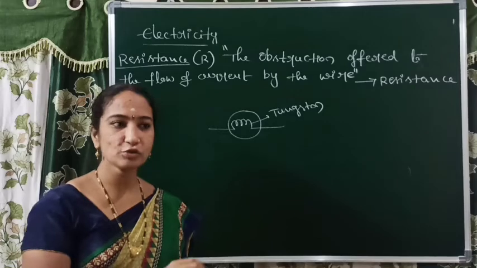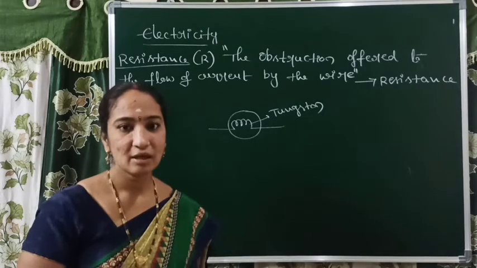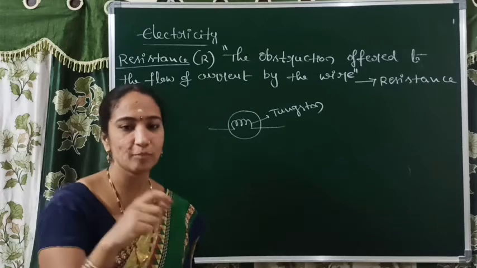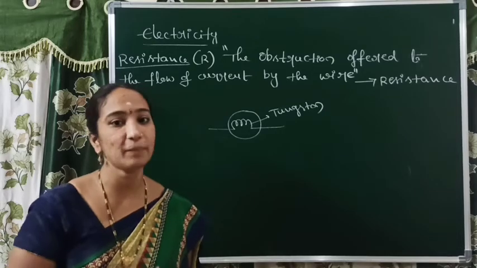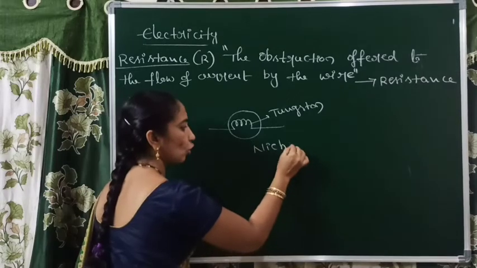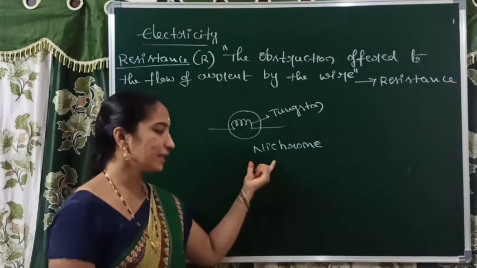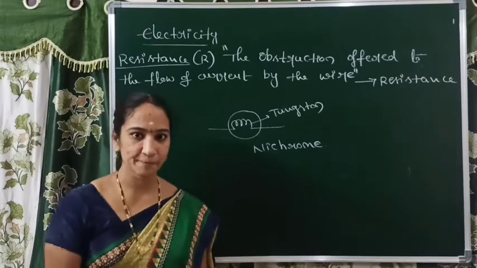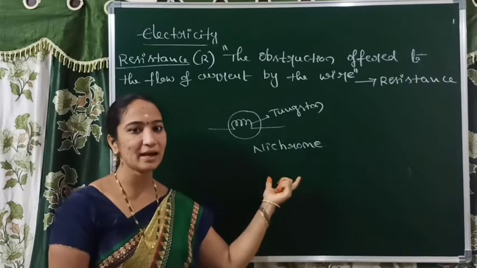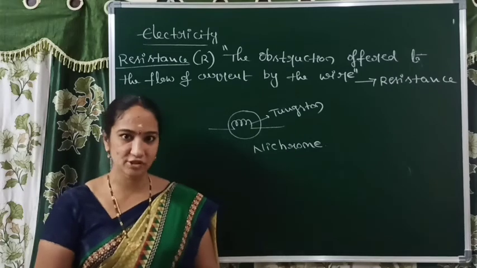At the same time we use different resistors in different electronic gadgets. For example, in water geysers and electric iron boxes, in these heavy appliances we use nichrome. Nichrome is also an alloy. It is the combination of nickel and chromium, anamata. So it is also one of the resistors. Like this, tungsten and nichrome we use as resistors in electronic gadgets.